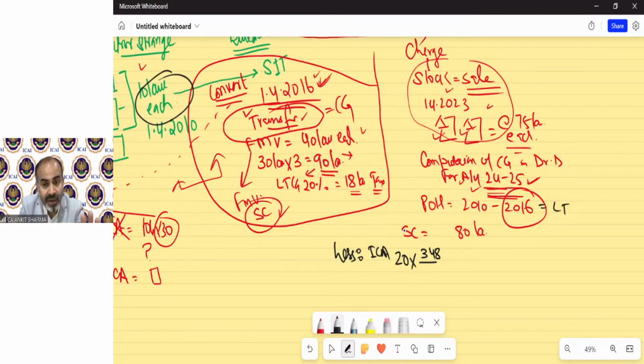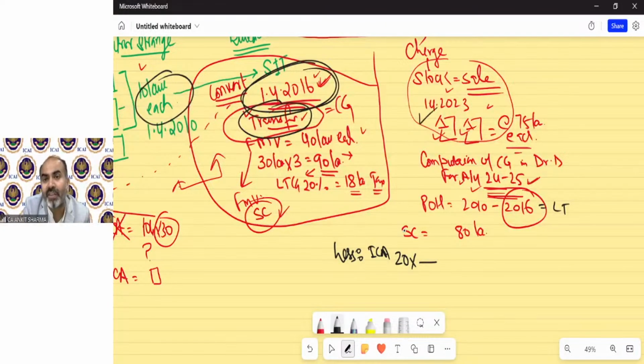Please listen carefully. It's not a fixed 348. It's the transfer year index. Generally it happens that the transfer year is 23-24 in our questions, so we take 348. It's a habit that we write 348 without looking at anything. But in the case of these special provisions, it cannot be 348, because the transfer year was this.